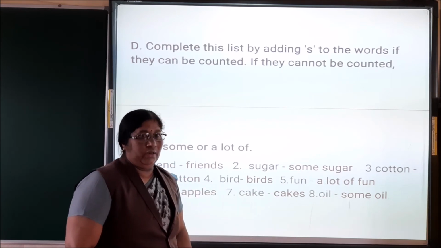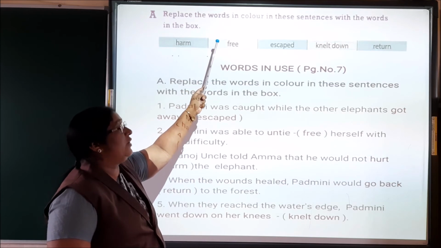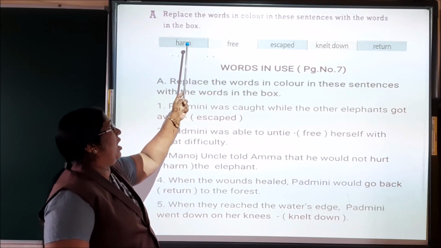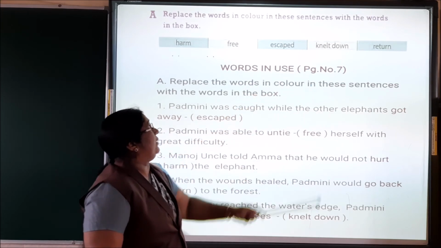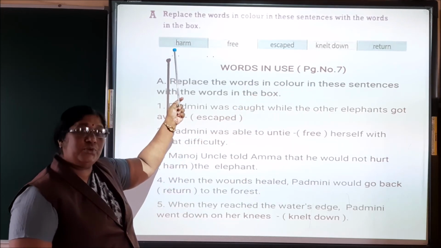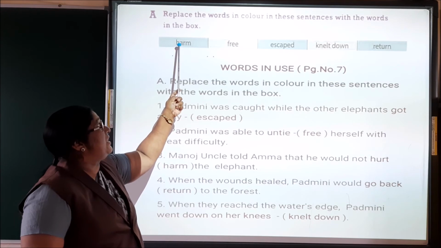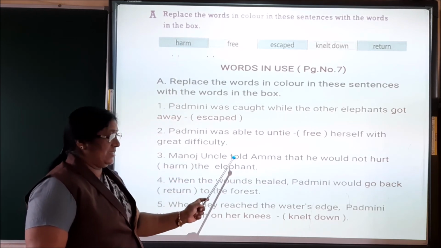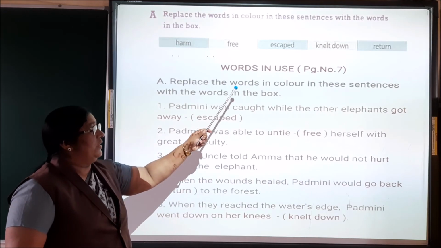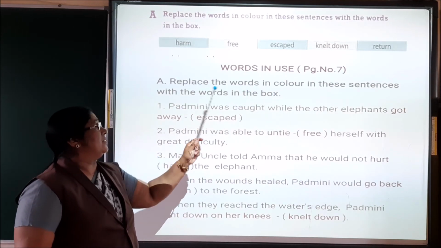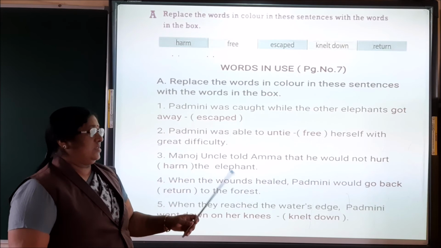So, some oil. Here there are some words in the box: harm, free, escaped, knelt down, written. Now we have to replace some of the words in this exercise. Replace the words in color in these sentences with the words in the box.